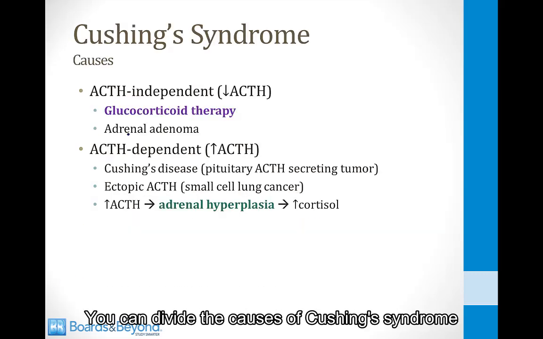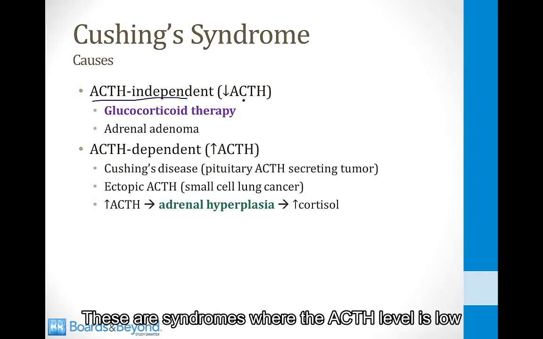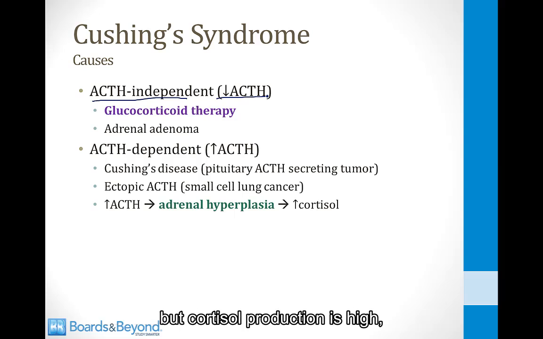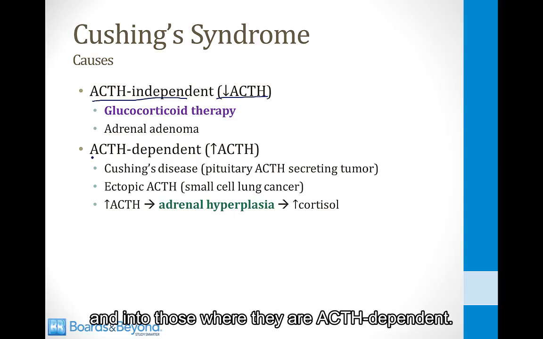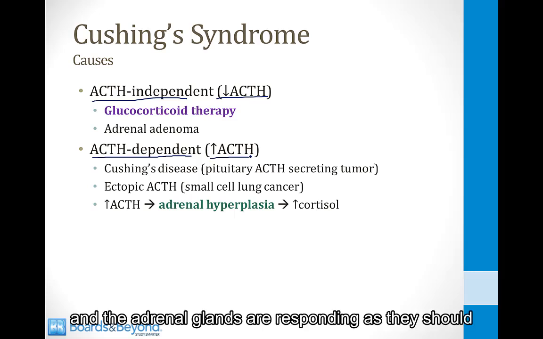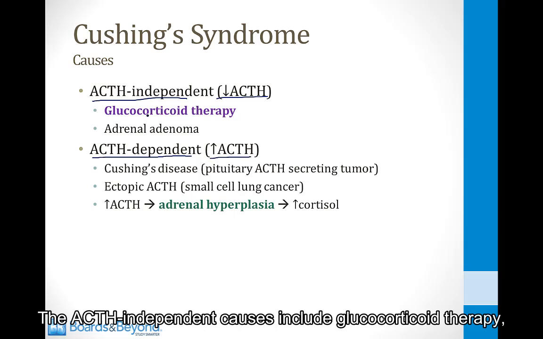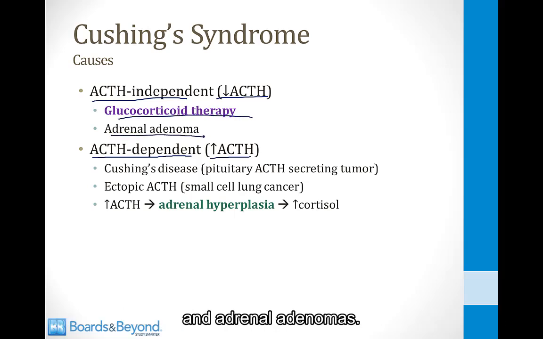You can divide the causes of Cushing's syndrome into those that are ACTH independent. These are syndromes where the ACTH level is low but cortisol production is high. And into those where they are ACTH dependent. These are syndromes where something is secreting too much ACTH and the adrenal glands are responding as they should by producing more cortisol. The ACTH independent causes include glucocorticoid therapy and adrenal adenomas.